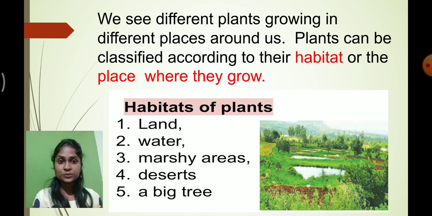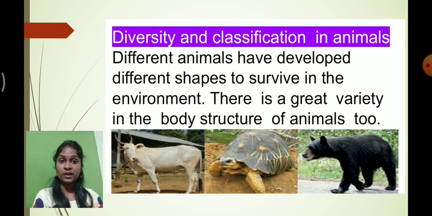So these are the habitats where the plants usually grow. So what are the habitats of the plants, students? Land, water, marshy area, desert and the big tree. These are the habitats of the flower and the plant. And as we spoke just now about the diversity in plants, this same diversity we can even see in the animal category also. So you know that there are many types of animals who have different shapes, different sizes, and different types of food material. Even there are many types of animals who have a different mode of reproduction as well.